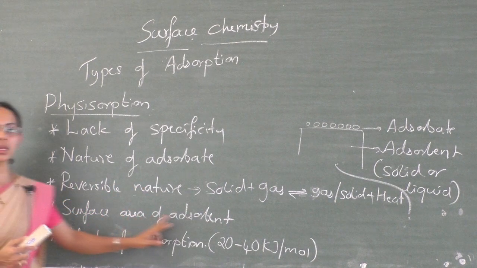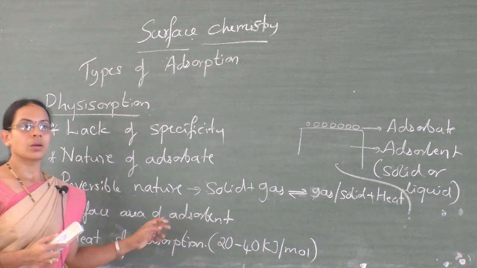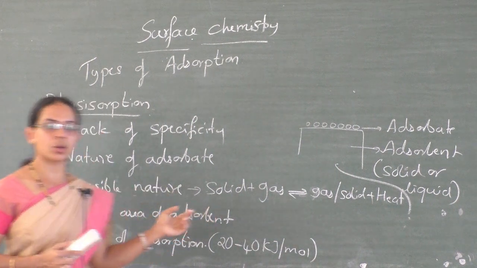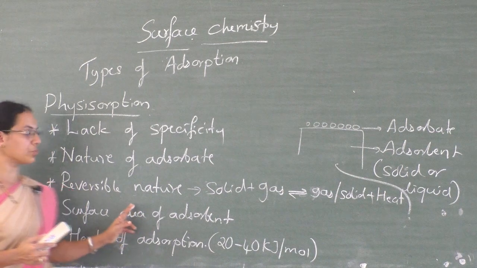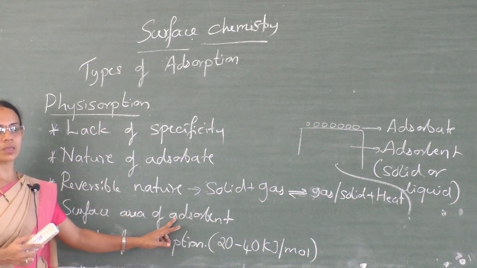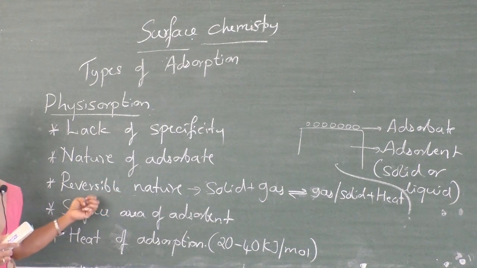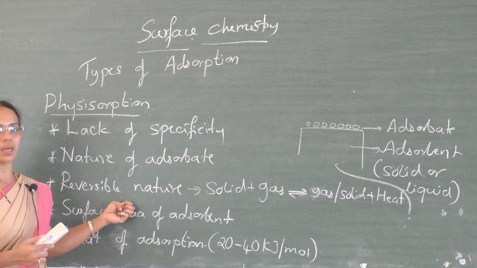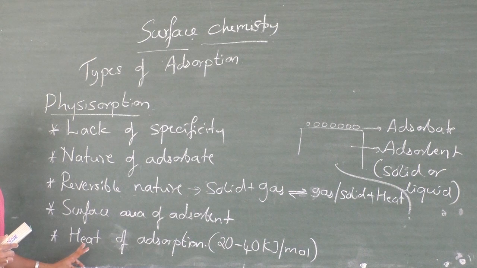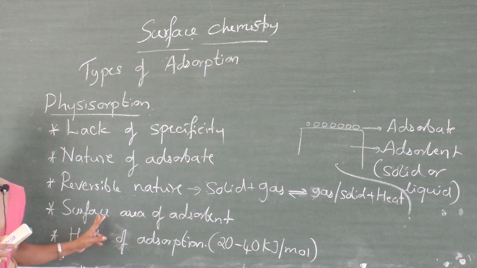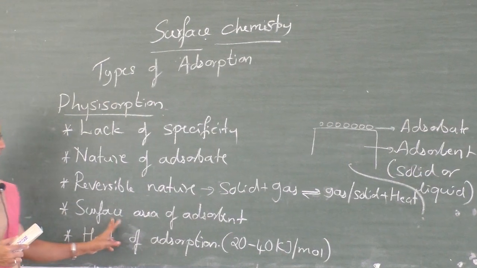And surface area of adsorbent. The more the surface area of adsorbent, the more is the rate of physical adsorption. As the surface area increases, more and more adsorbate can accumulate on the surface of the adsorbent. Therefore, finely divided metals act as a good adsorbent.